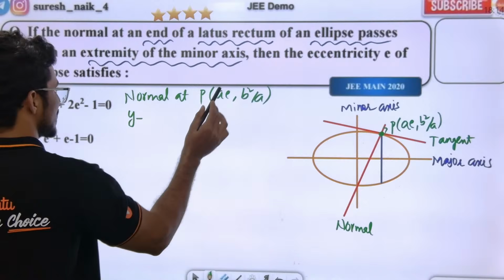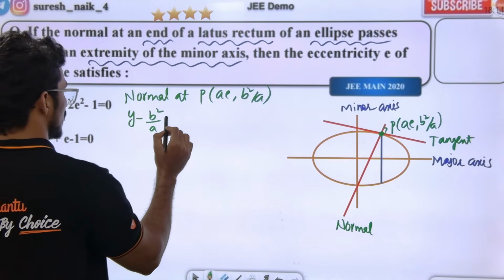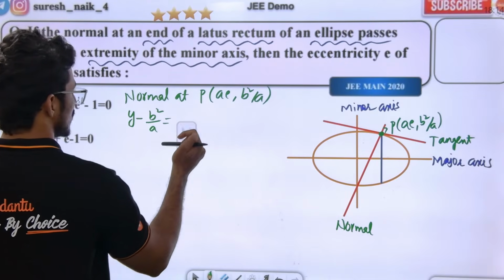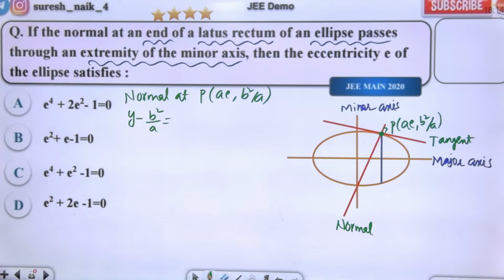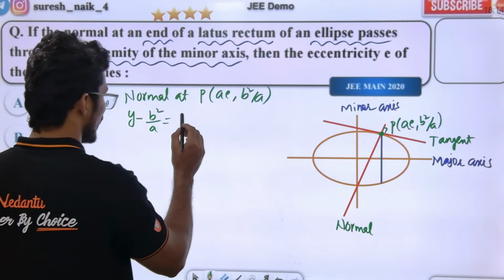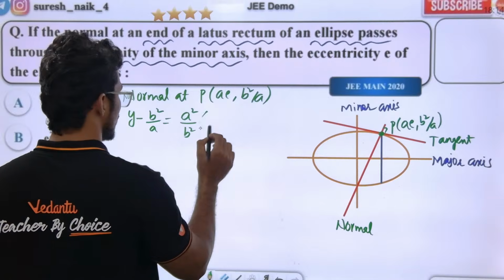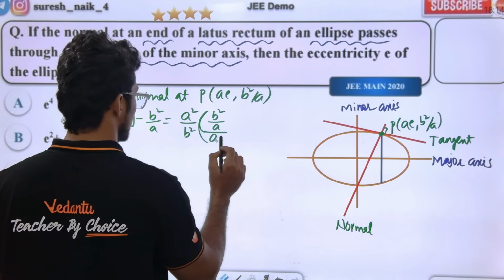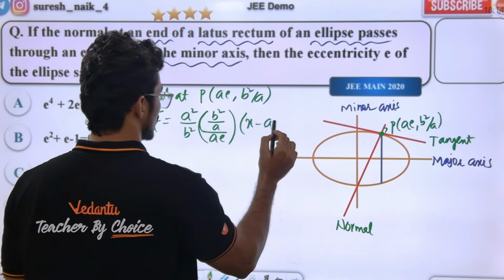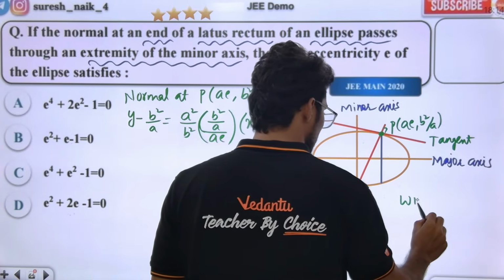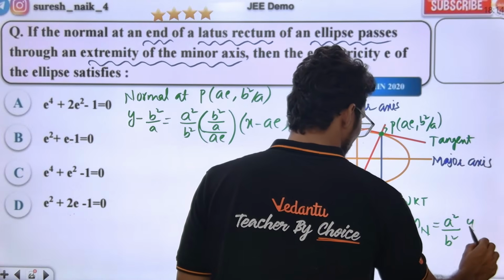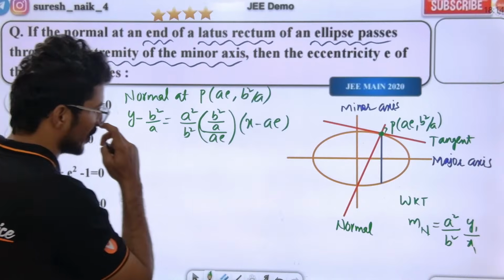How do you write it? y minus y1 is equal to slope of the normal into x minus x1. What is the slope of the normal? a square by b square into y1 by x1. Correct or not? Yes or no? I proved this already. We need to put x1, y1 in that place.